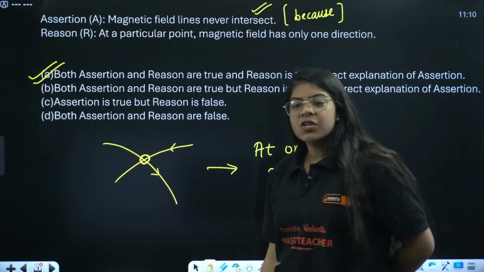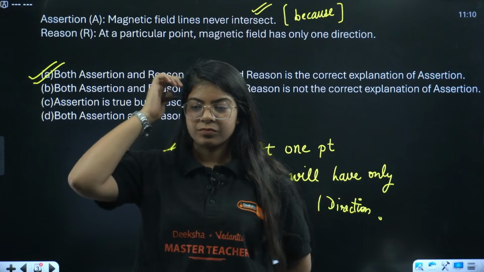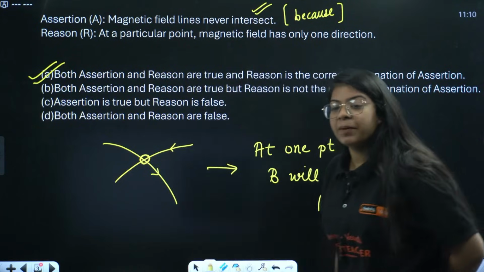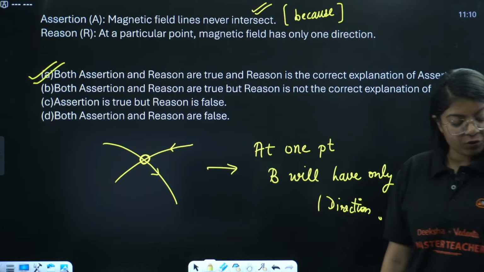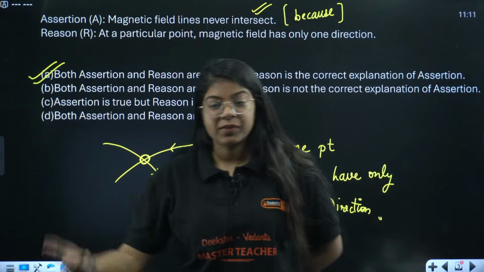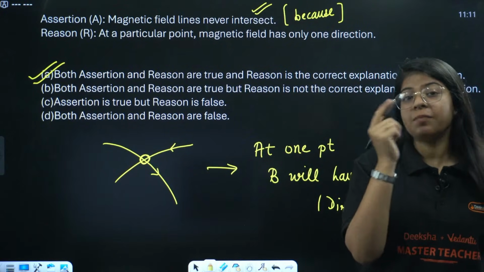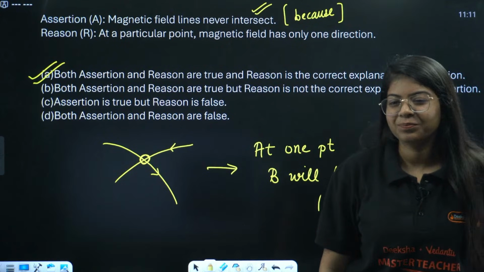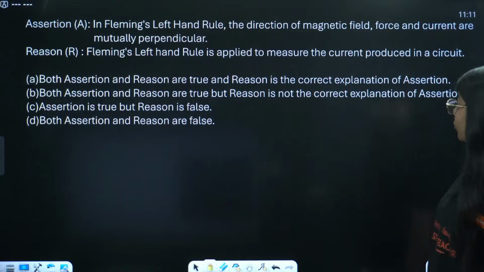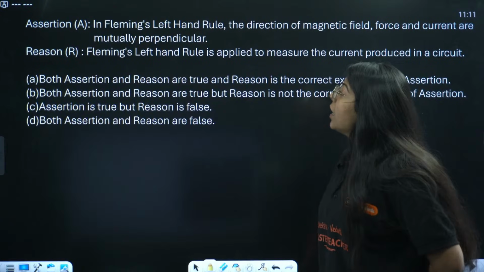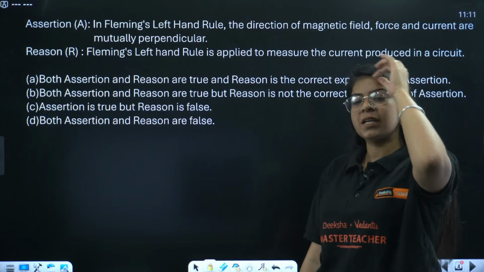Okay, yes, Shreya is saying A, very good. Hi, good morning Mahi, how are you? Right, so A will be the correct option. Like, can we move on to the next question? If you don't have any doubt in this question, give me a thumbs up. Okay, Shreya, Mehak, all of you got the right answer. Sharma ji was also right and was the first. Thank you Sharma ji, thank you a lot. Now let's move on to the next question. We have an assertion and reason. Read it very carefully. Yes Mehak, the answer is A, very good.